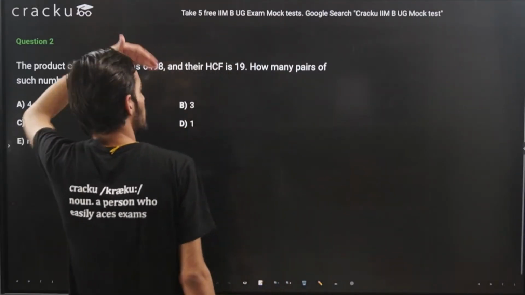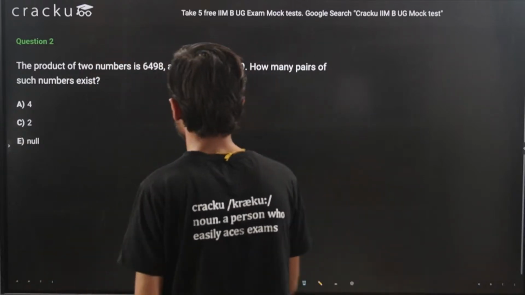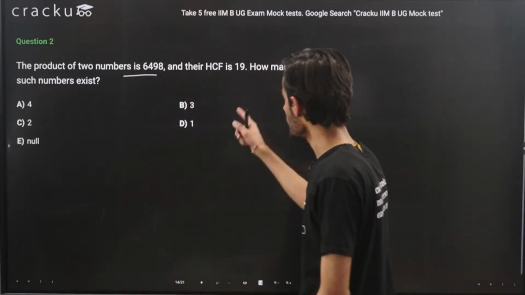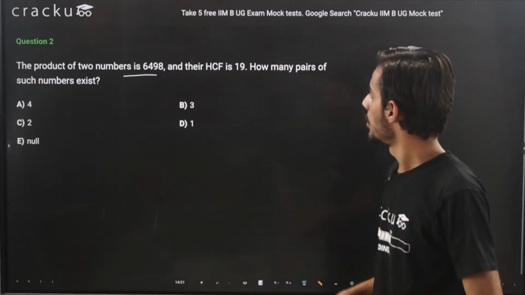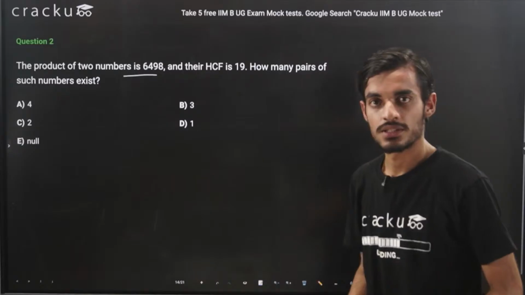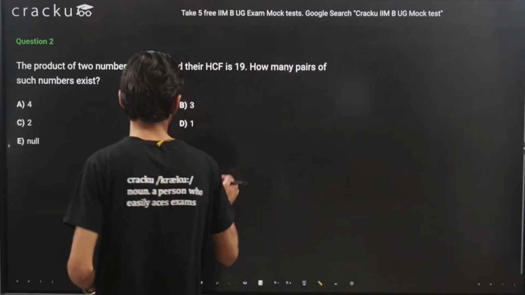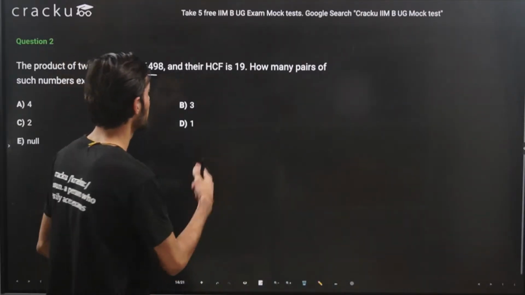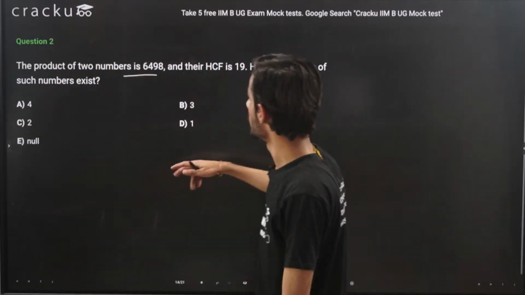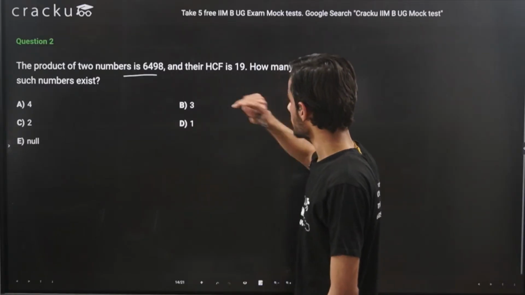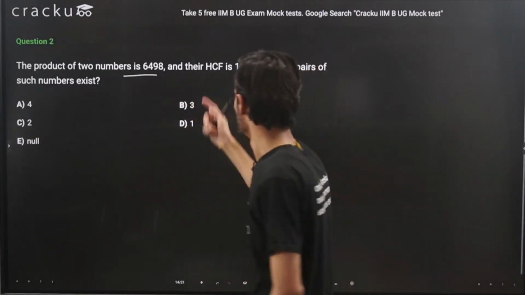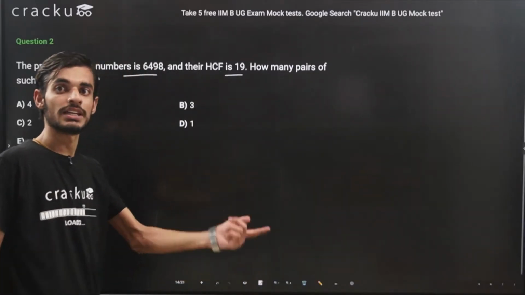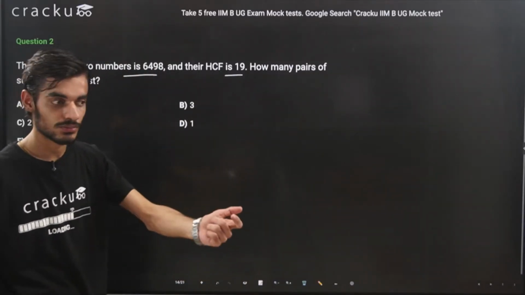So in this question we are given that the product of two numbers is 6498 and the HCF is 19. So how many pairs of such numbers exist? Like I told you, the product of two numbers is equal to product of HCF and LCM, right? And also we can represent the numbers in the form of its HCF also. Like if the HCF is 19, so we can represent the numbers in the form of HCF with some common constant.